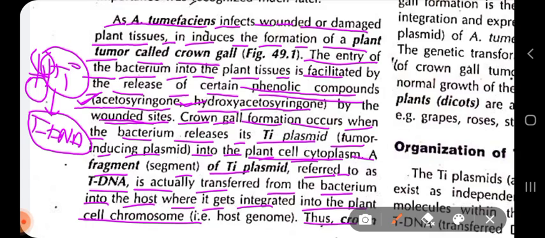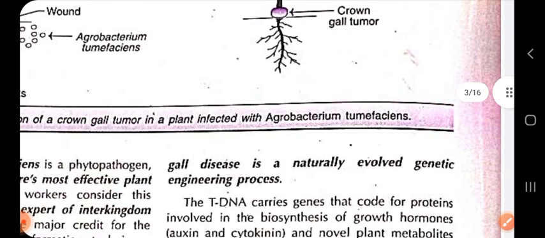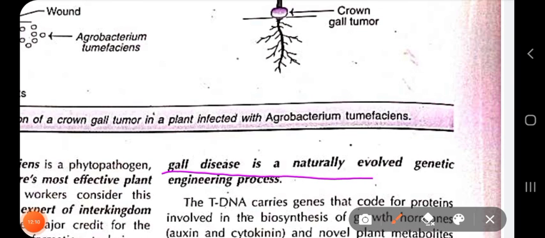And thus crown gall disease is a naturally evolved genetic engineering process. So in this way crown gall disease occurs. If we are able to modify this T-DNA region, we can allow Agrobacterium to infect the target host plant where we want to insert our gene of interest.